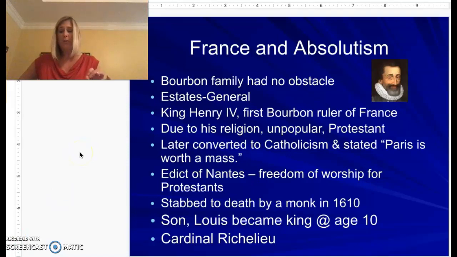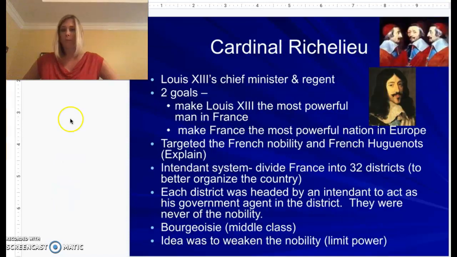You should be finished with the little 4 under A finally, and now we're going to move to number 2, where we'll go over more information about Richelieu. If you look at number 2, it says French absolutism owes credit to, of course, you see the answer is Cardinal Richelieu. And then go ahead and jot down that Richelieu is Louis XIII's chief minister and regent.